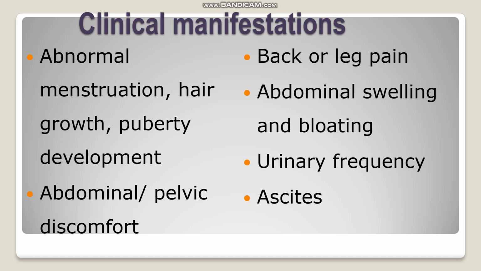It's commonly seen when the tumor is spread to the peritoneal lining. Urinary frequency as well as ascites. Ascites, as I earlier told, due to the peritoneal spread, ascites can occur.